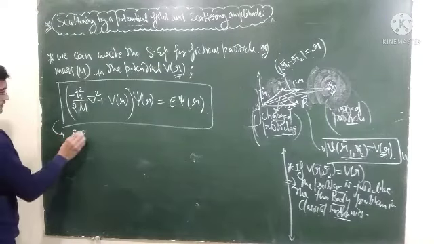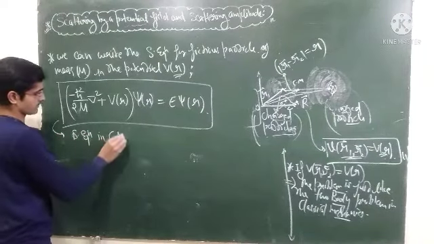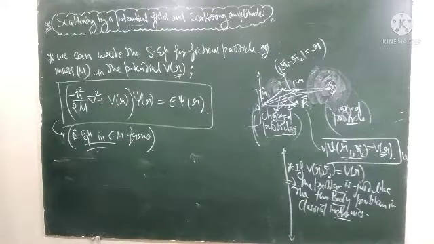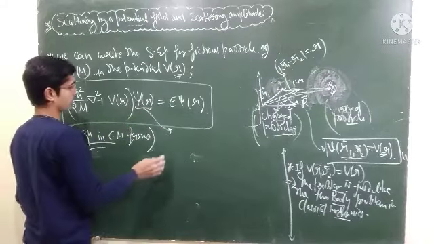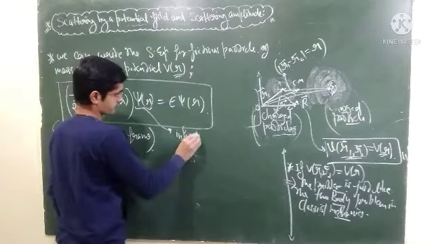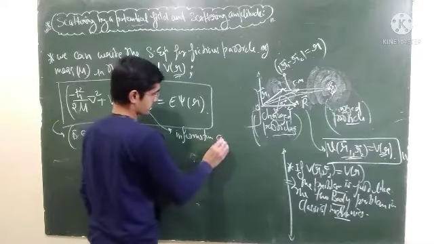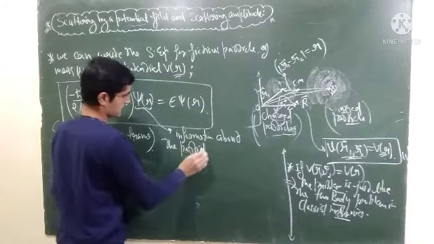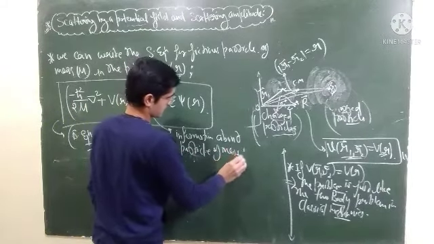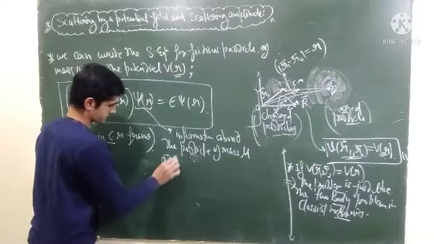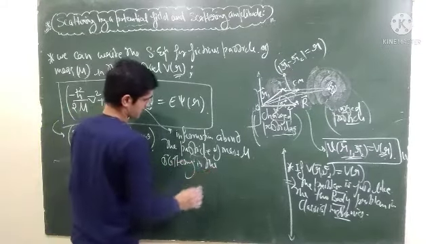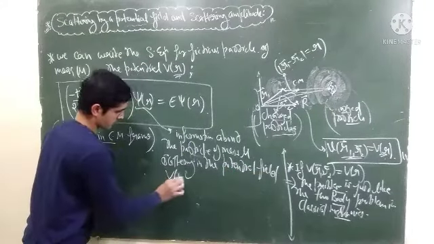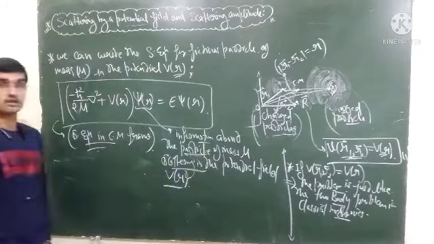Now this is the Schrödinger equation in the center of mass frame, right? And this particular wave function will give us the information about the particle of mass mu scattering in the potential field V of r, right?